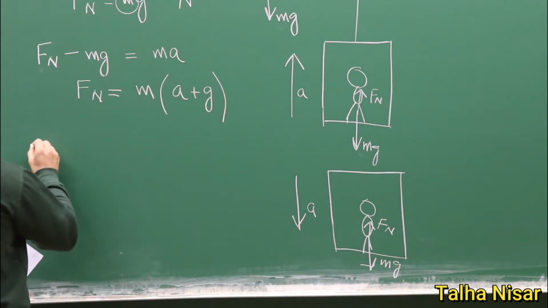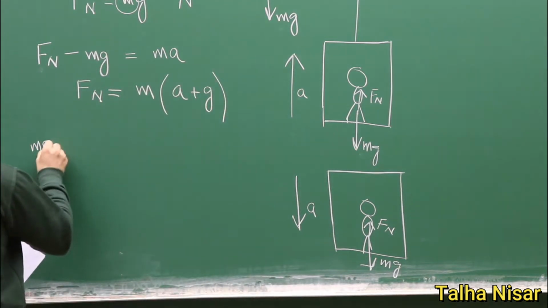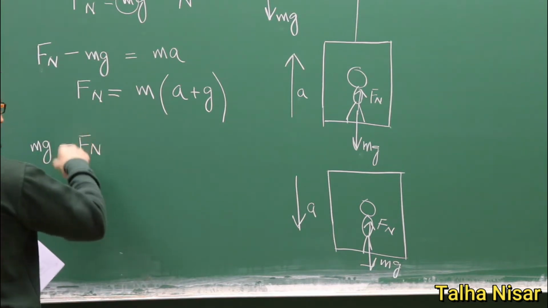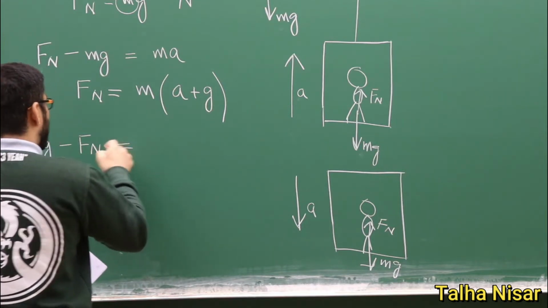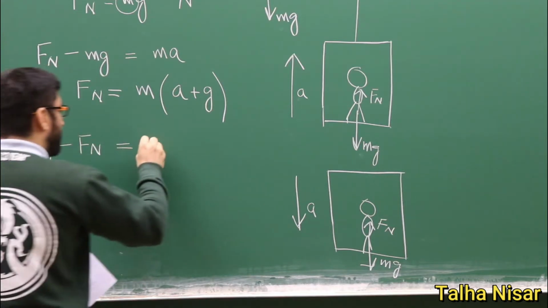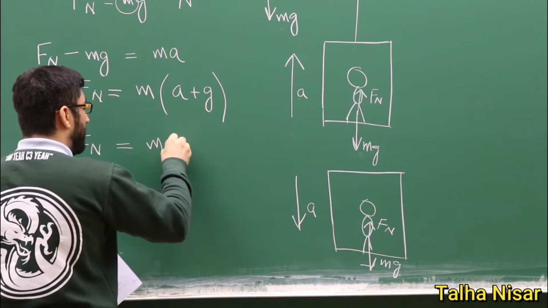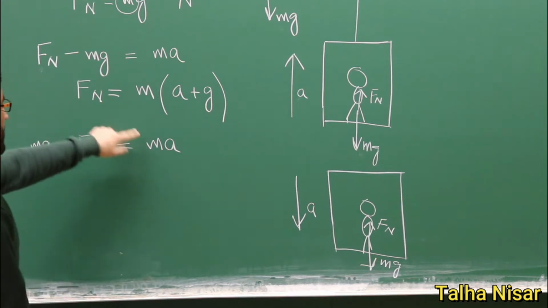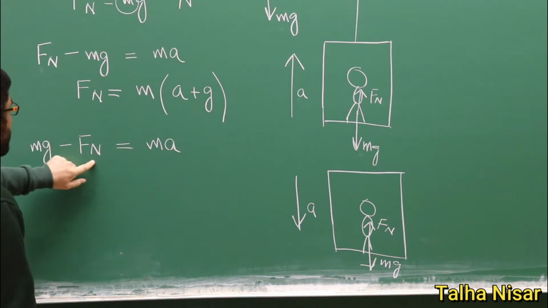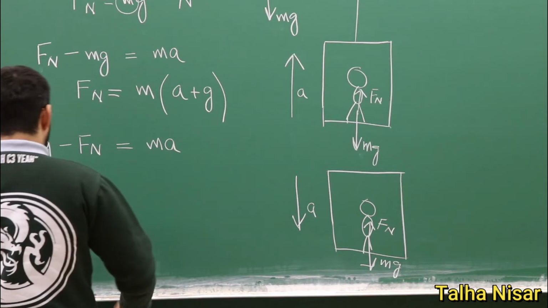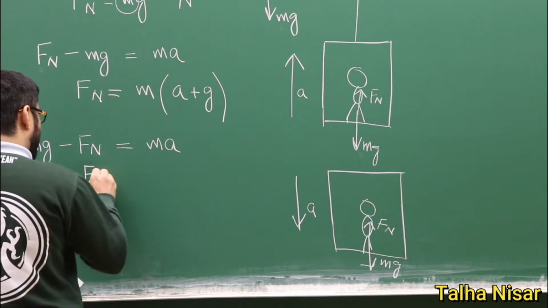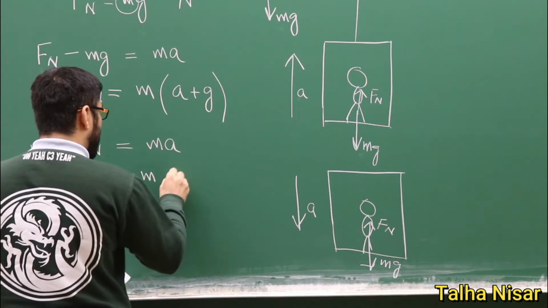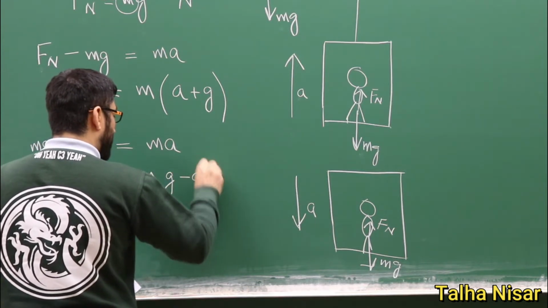So we will write in this case that mg, the total force on the system, is minus F normal, which is the weight of the object. So again, this is the total force on the system, and it must be equal, according to Newton's second law, to ma. And now if we rearrange this equation in order to get the weight of the object, we will get normal force is equal to m times g minus a.